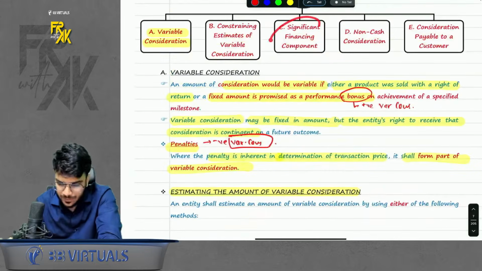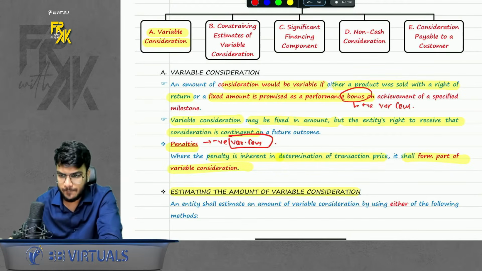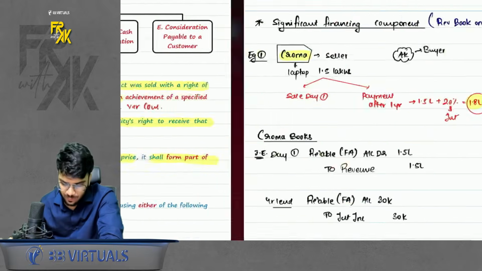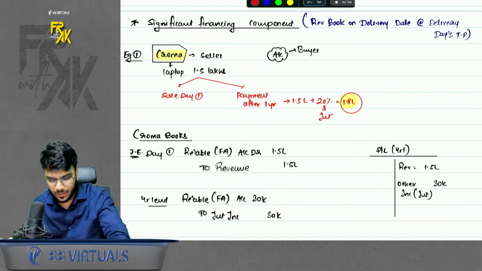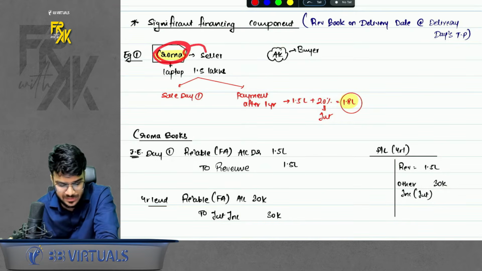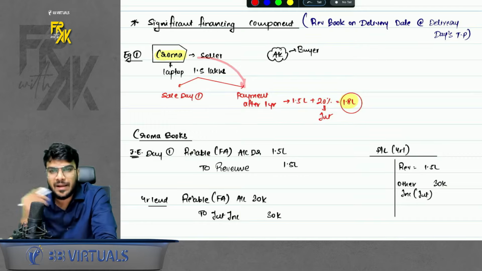Now the next revision point is significant financing component. Now what is the meaning of significant financing component? Please have a look here. So basically, if you remember, I gave two examples to you. In the first example, Chroma was a seller who was making the sale on day one, but this company will receive the payment after 1 year.